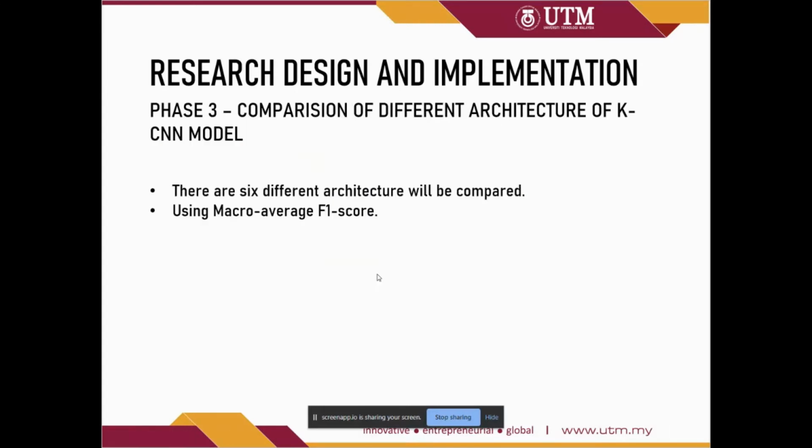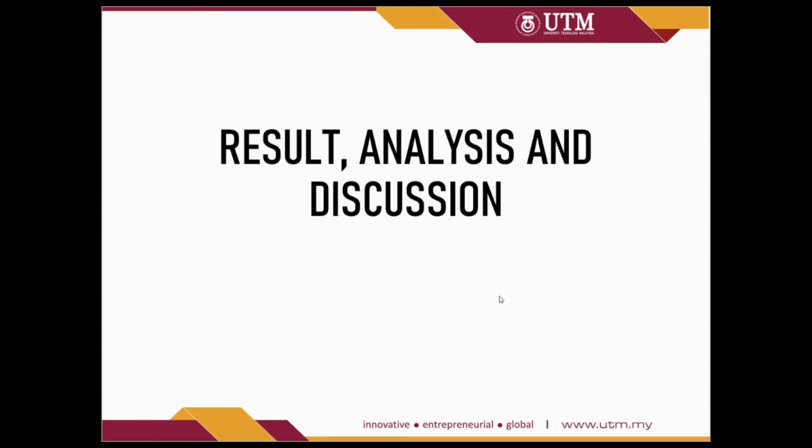Next, for phase 3, comparison of different architectures of the CNN model, as discussed in the methodology, there are different architectures such as changing the pooling layer and also adding a data-oriented channel. Here, 6 different architectures will be compared, and the macro average of each architecture will be compared to find out the most suitable or highest performing one for extracting causal relations from SAS online news articles.